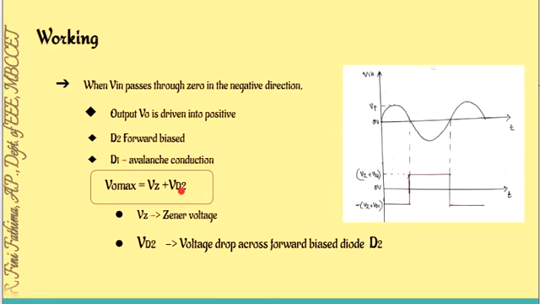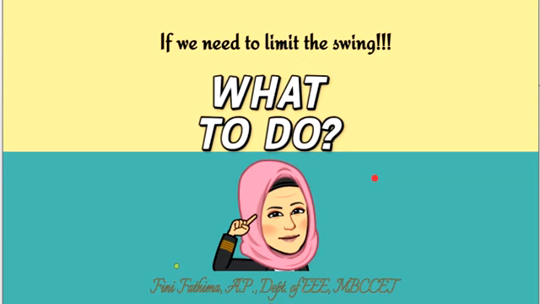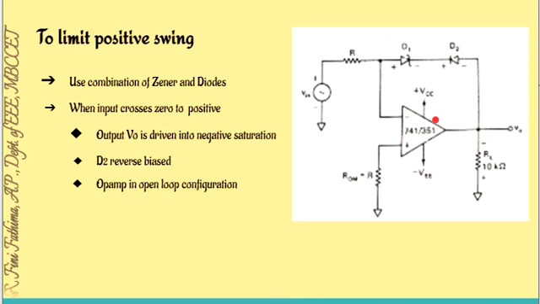So we know that in a voltage limiter circuit, the output voltage swing is limited in between minus VZ minus VD to VZ plus VD, the voltage swings. Now I have asked you, how can we limit the output voltage? Especially if we want to limit the swing, I am going to limit the positive swing. This was the question I have asked, how to limit the positive swing.